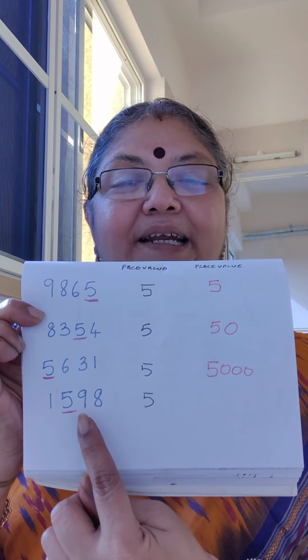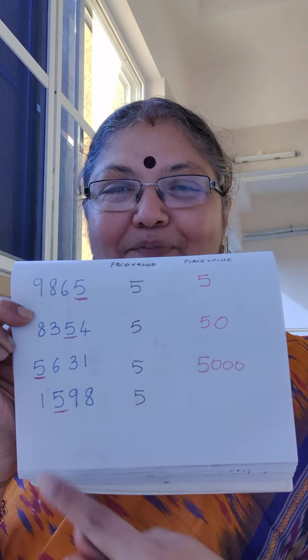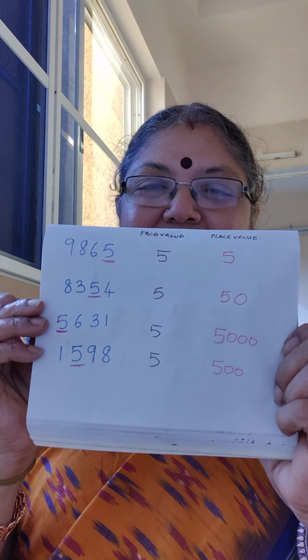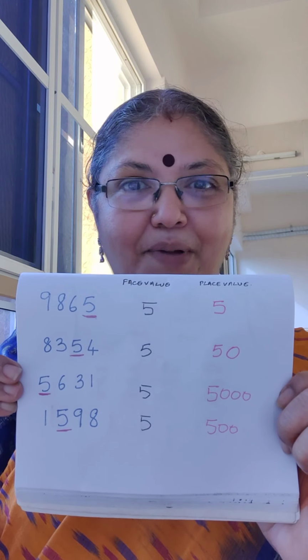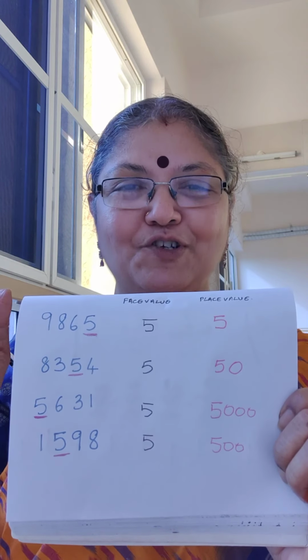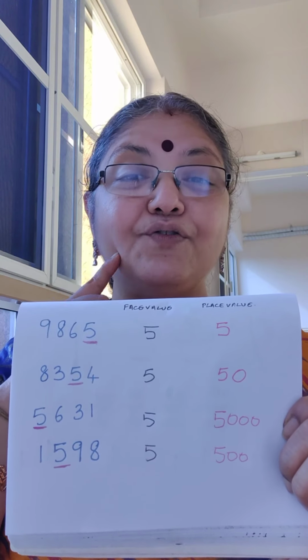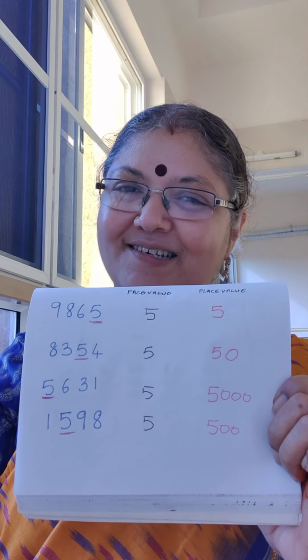And the next one, it comes in the hundreds column. So 5 multiplied by 100 is nothing but 500. Isn't that absolutely easy? Whenever you're given such a question, just remember what Latha ma'am said: immaterial of the position of the digit, its face is the same. The face value remains the same wherever it is.